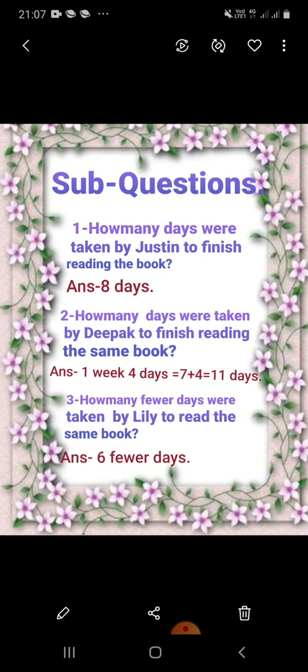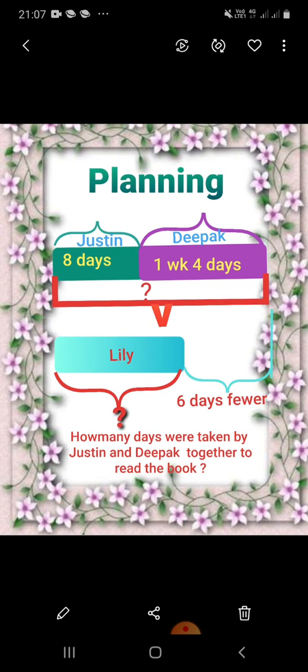8 days were taken by Justin to finish reading the book. 11 days were taken by Deepak to finish reading the book. And 6 fewer days were taken by Lily than the total number of days Justin and Deepak took to complete reading the book. Let us do the planning to know the total number of days taken by Justin and Deepak and the number of days taken by Lily to read the book completely.